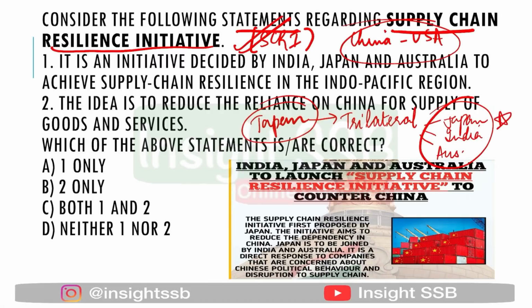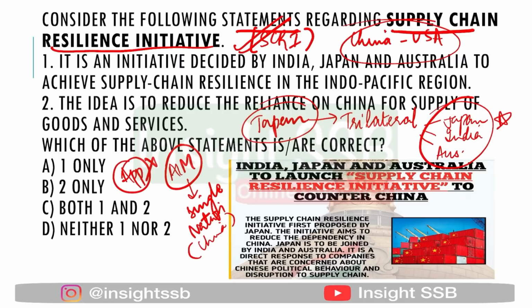Now, when we talk about why this has started, the main aim is to reduce any kind of dependency on a single nation. And which is the single nation here? The single nation here is China. Okay, and India has been a part of this initiative because we have recently seen that India has banned a lot of apps from China. Also, India is trying to be self reliant. How is it doing that? By starting with the Make in India initiative and various other parts. So, this will attract a lot of FDI, that is foreign direct investment, towards India, and hence SCRI will be a great approach for India.